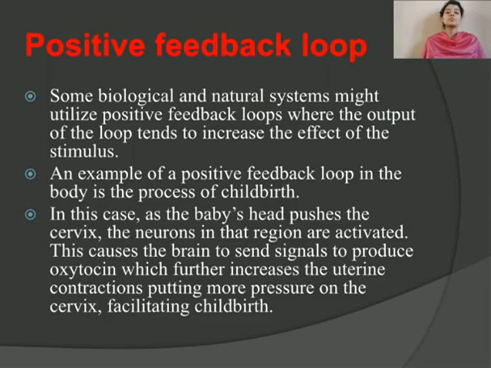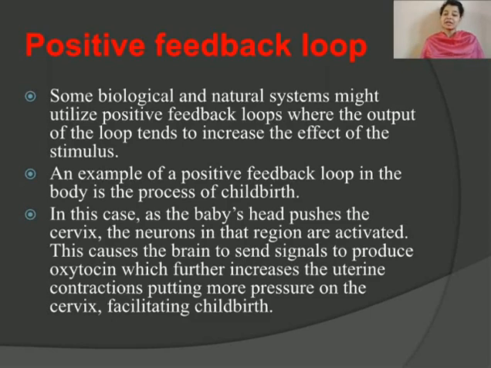Now talking about the positive feedback system, there are certain systems or cascades that can amplify the effect of a stimulus. Amplify means increase. Some biological and natural systems utilize a positive feedback loop, where the output of the loop tends to increase the effect of the stimulus.